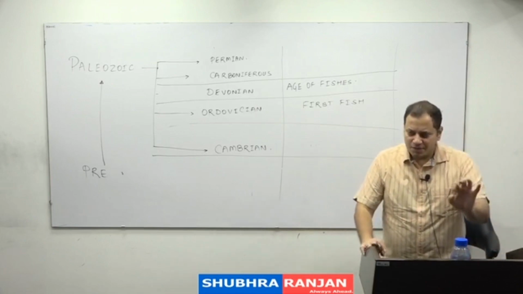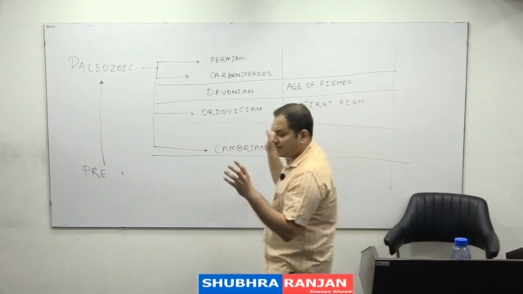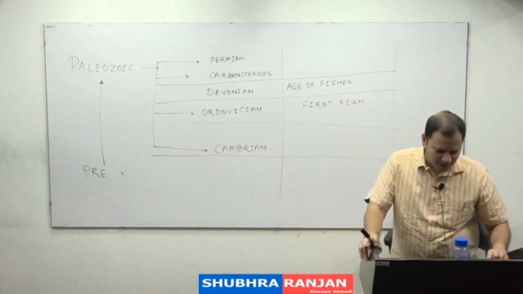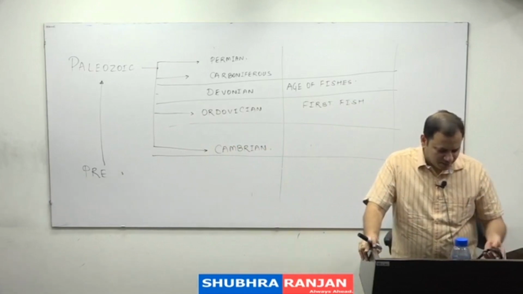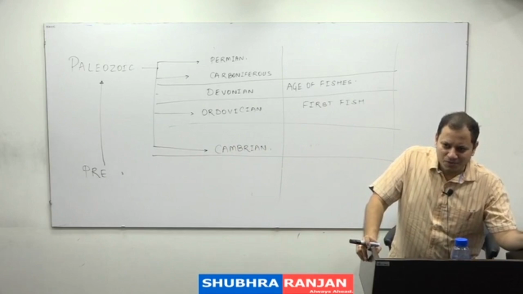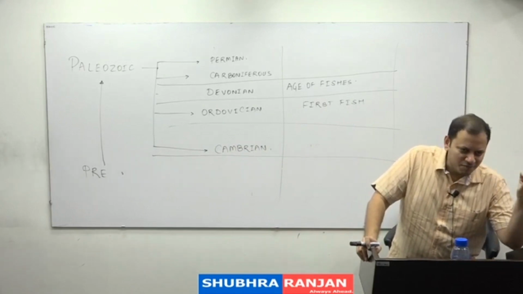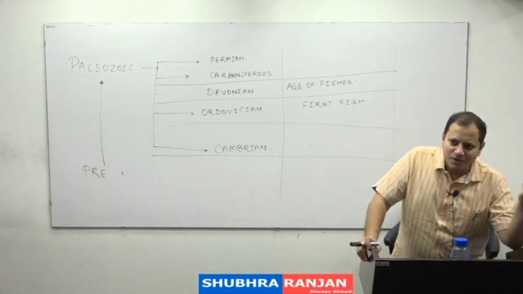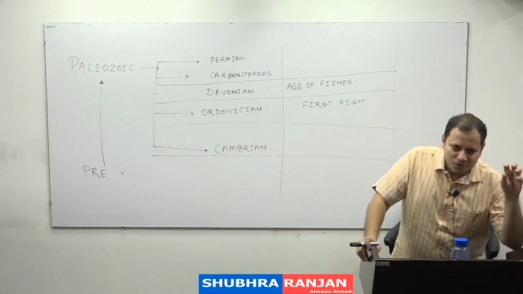Why age of fishes? Because the maximum number of fishes came in the Devonian period. In Indian mythology, this period belongs to the Matsya avatar of Vishnu. And if you see the stories of Matsya avatar and the stories of this geological time scale, they are more or less the same. So this was the age of the fishes.